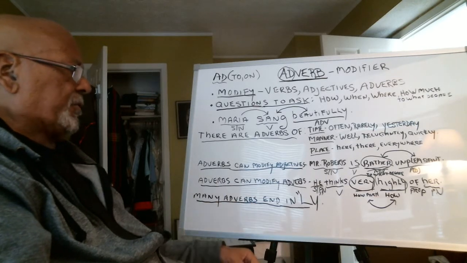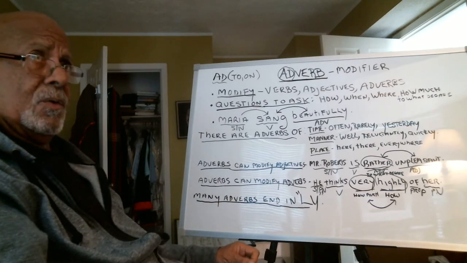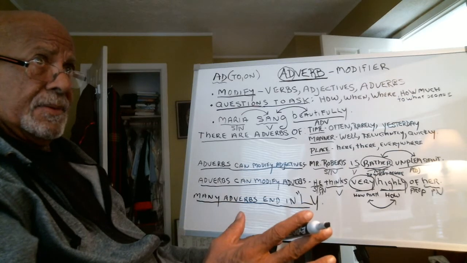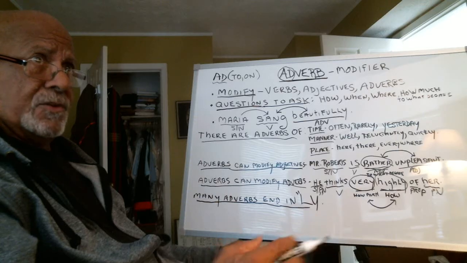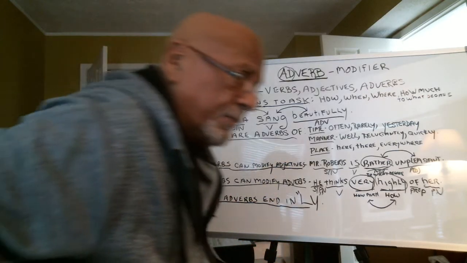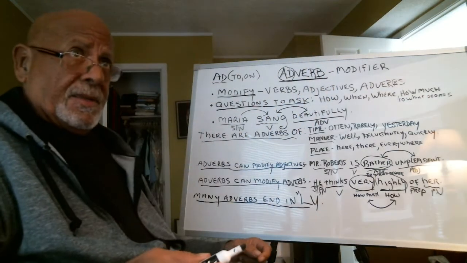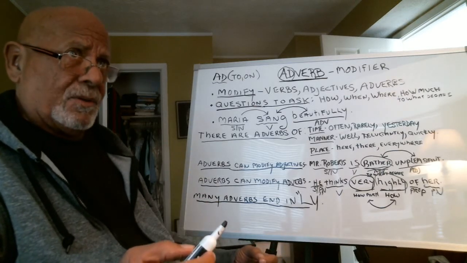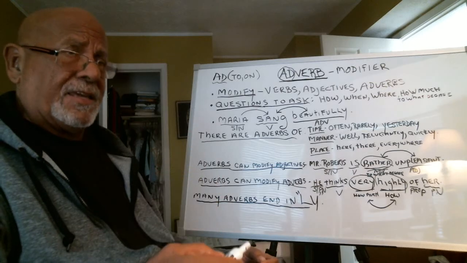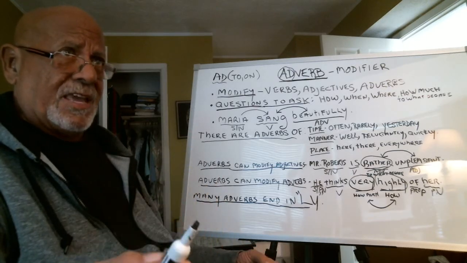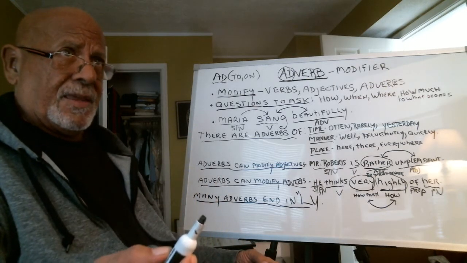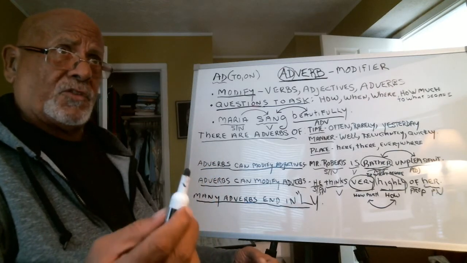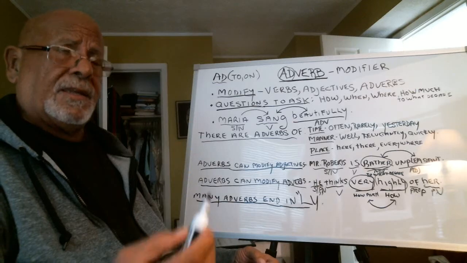Many adverbs end in ly. Not all the time. Okay, you still have to ask questions. So if I said the lovely child, which child? Lovely. That's an adjective. If I say the lonely man, which man? Lonely.